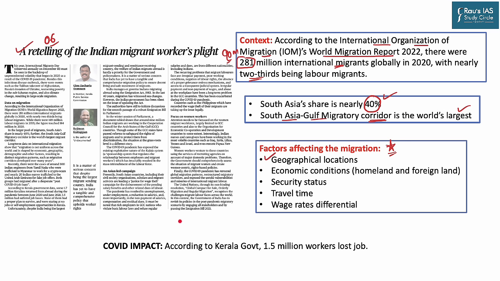The second one is the economic condition. When there is a large difference between what a person has in his homeland and what he can get in a foreign land, this difference defines the number of immigrants shifting from one position to the other. So when a person shifts from India to, let's say, Dubai, or to Saudi Arabia, they go there to earn more money so that they can survive on their own and can also remit their savings back for the sustenance of their family back home. And that is one of the reasons that India is the largest remittance receiver in the world, even surpassing China.